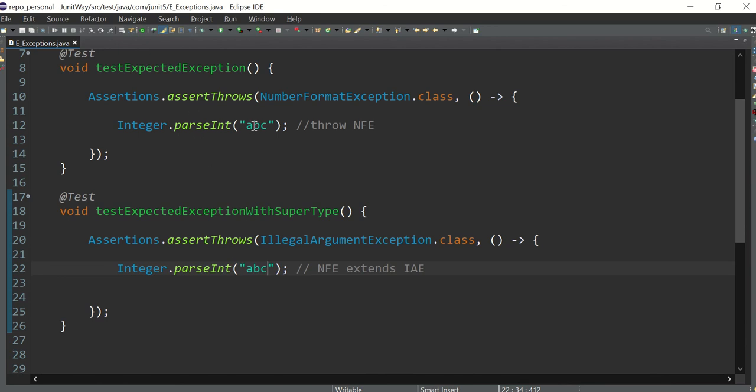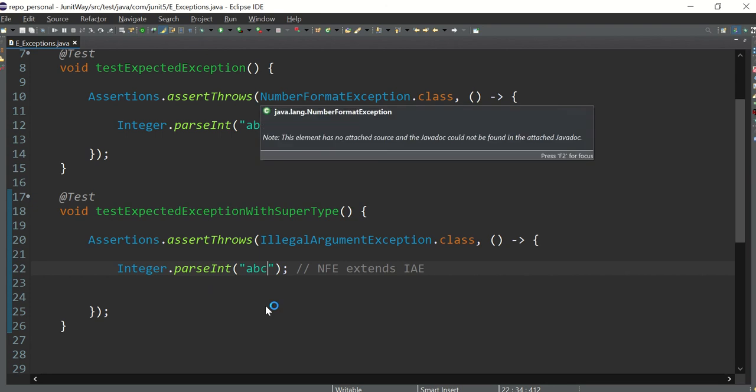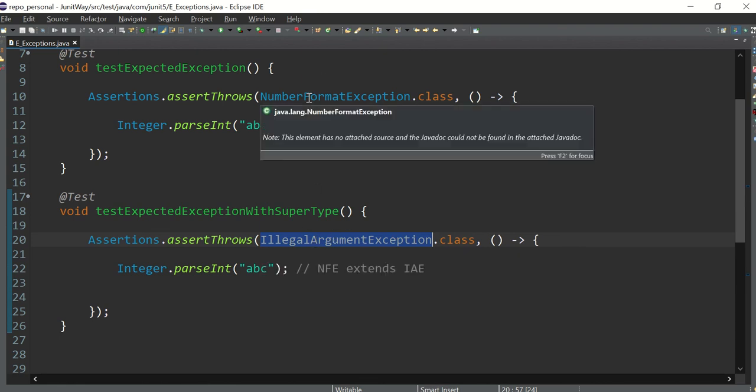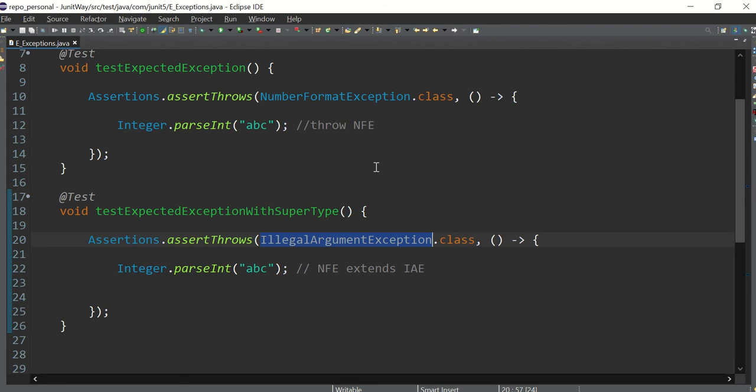Because here this particular thing will throw NumberFormatException, but here I am asserting IllegalArgumentException. So ideally this test case should fail. But NumberFormatException extends IllegalArgumentException. So basically this is the parent of this class. These are classes in Java, so this is a child and this is a parent.